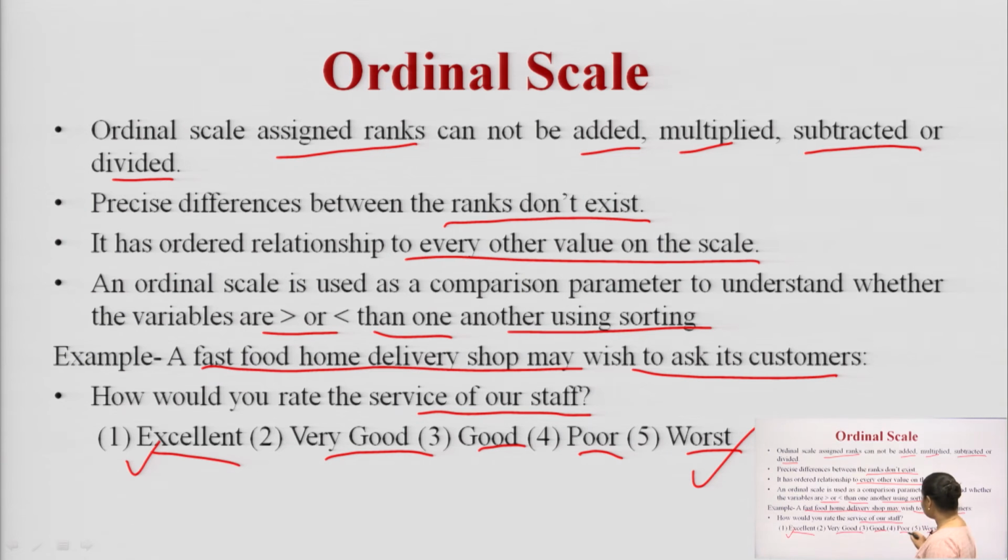So you have seen the certain order: the service is good, then very good, and then excellent. From worst to excellent there is a certain order or scale from high to low. We are talking about a certain order, it should be more or less than. So in the ordinal scale we evaluate the variables which have certain orders.